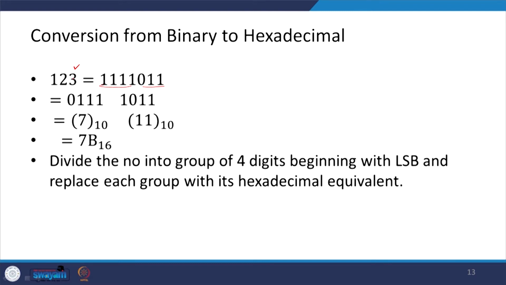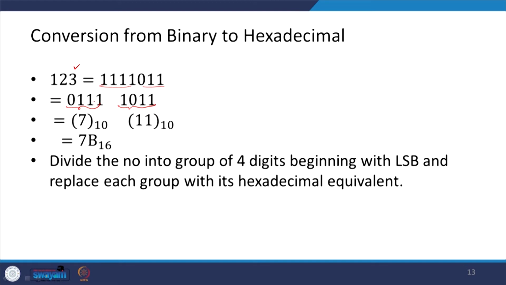So, for converting from binary to hexadecimal, what we do is actually we form the group of 4 bits. Okay. So, 1 0 1 1 is formed together and only 3 ones are here. So, I put 0 from my side, okay, and then we write their decimal equivalent. Okay.